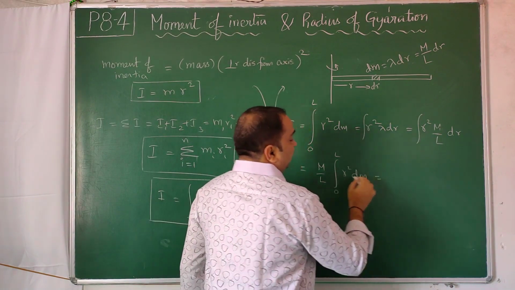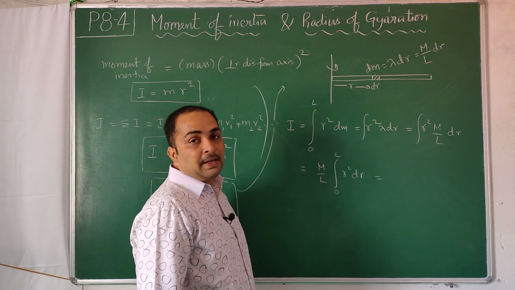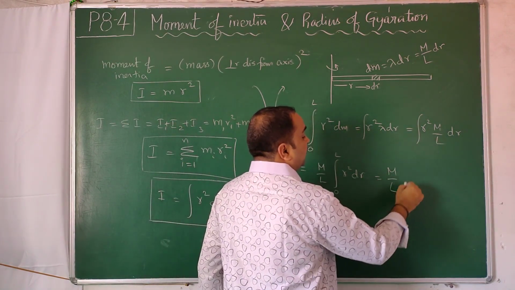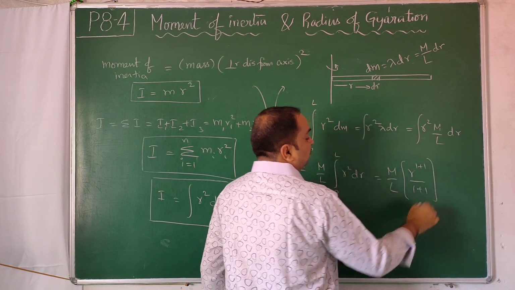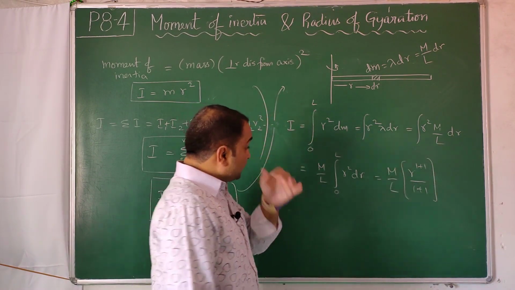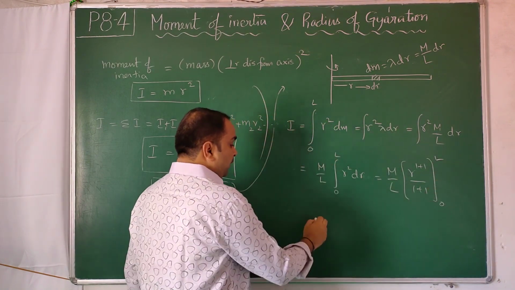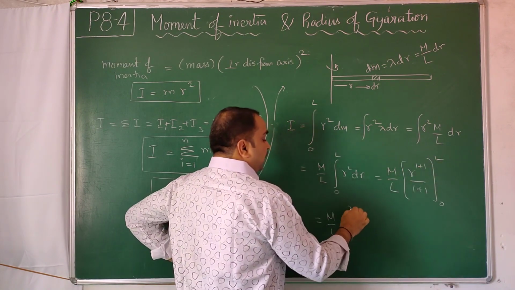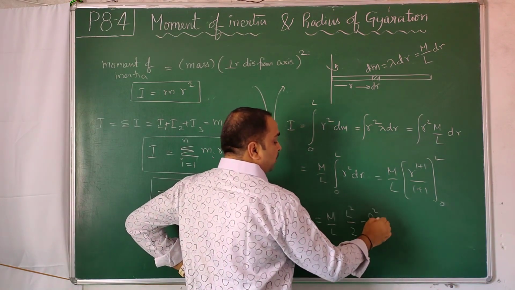Such integration is x power n dx, which is x power n plus 1 by n plus 1. So capital M by L, r power 1 plus 1 by 1 plus 1. This is starting from limit 0 ending at the limit L. So upper limit minus lower limit: M by L, upper limit is L square by 2. In place of r you substitute L. L square by 2 minus 0 square by 2.